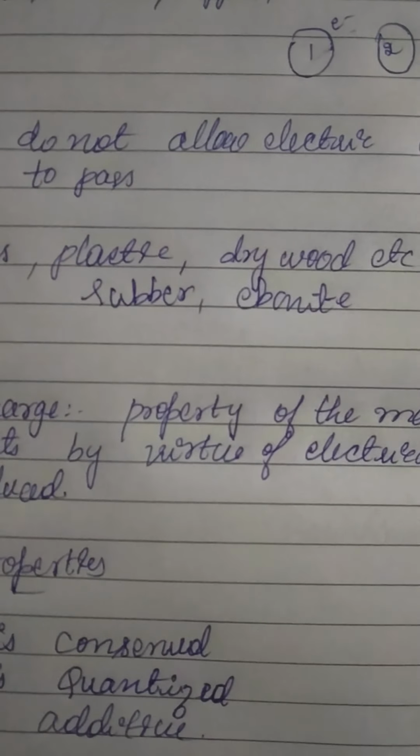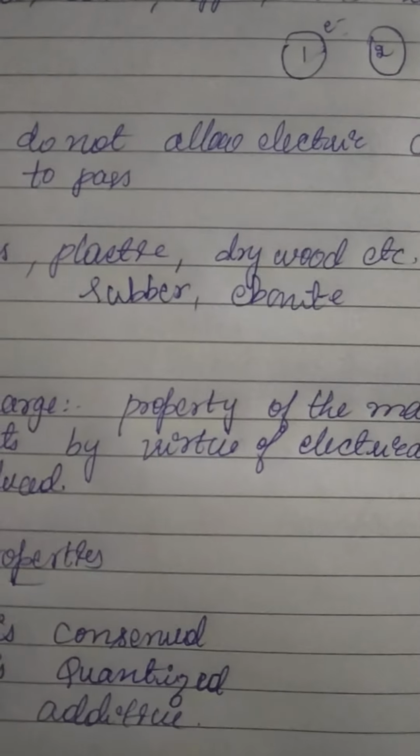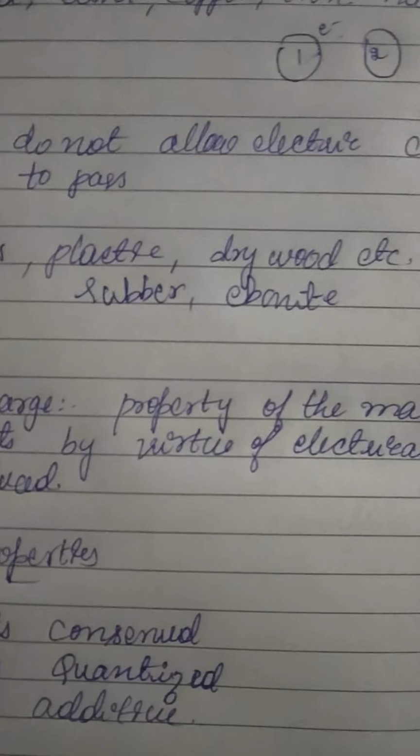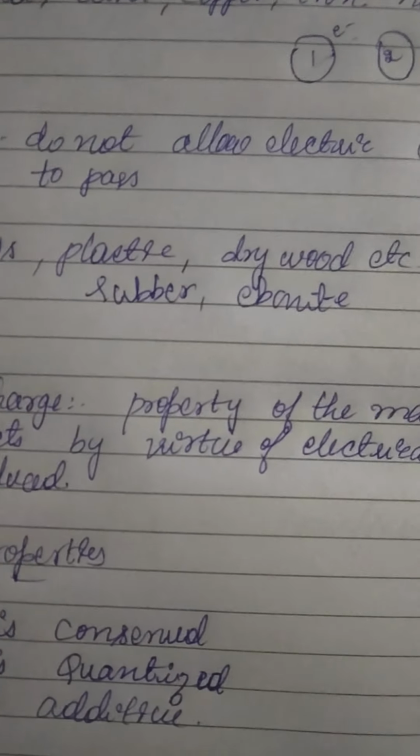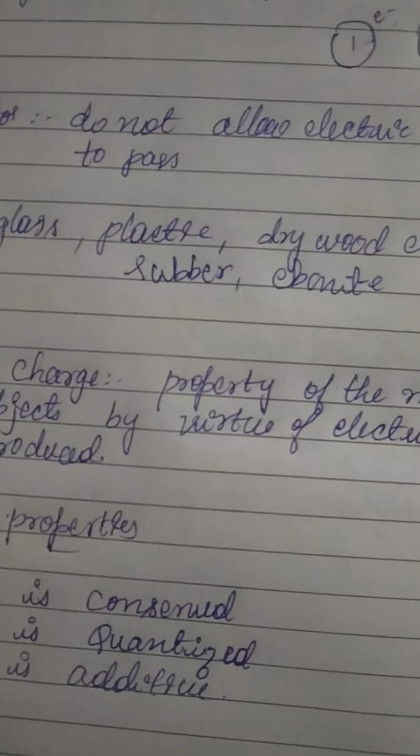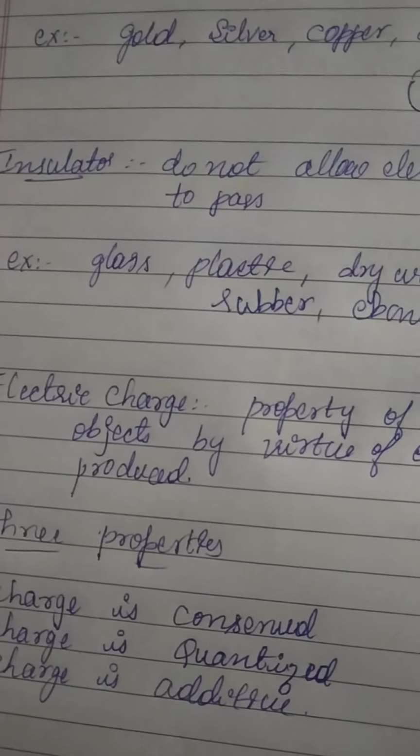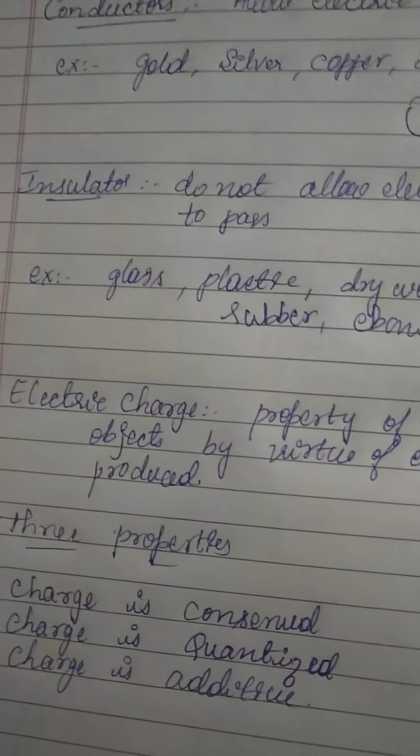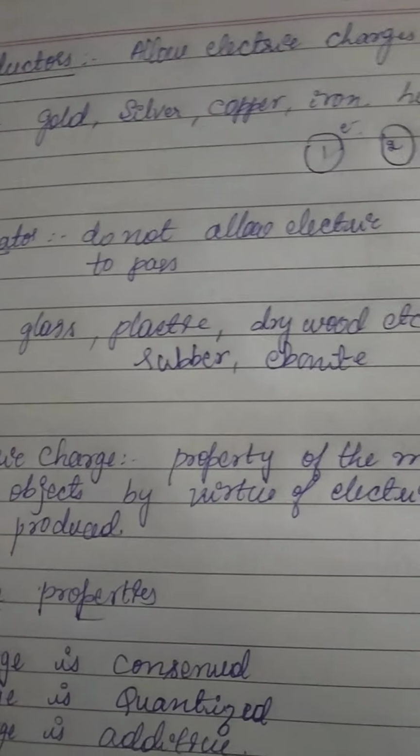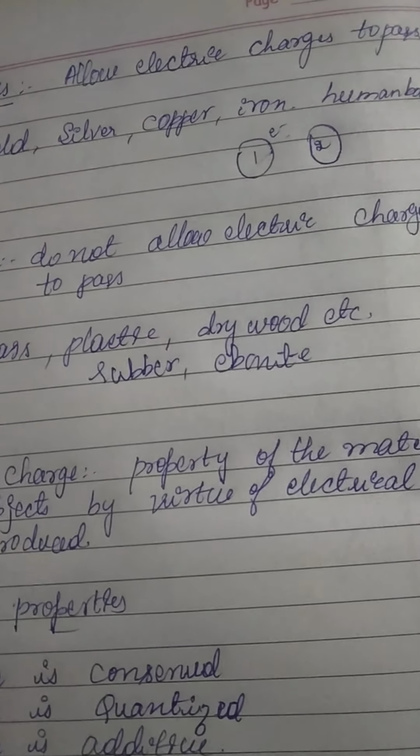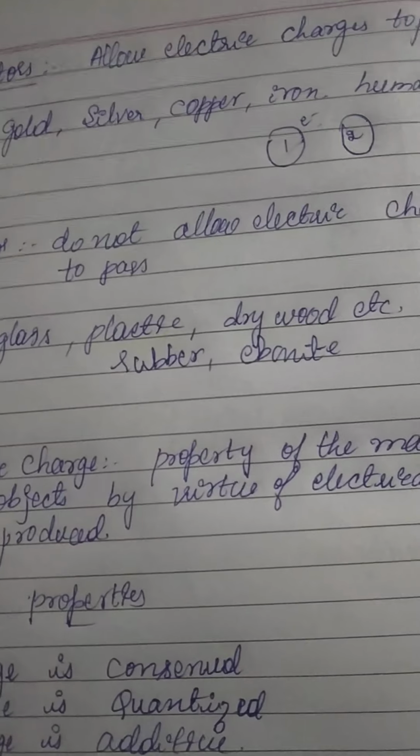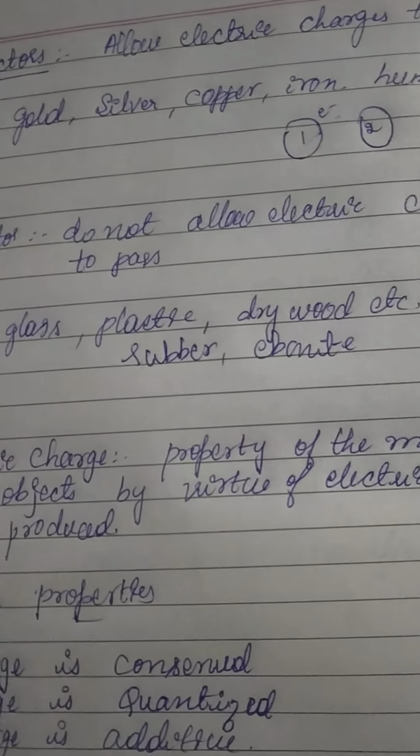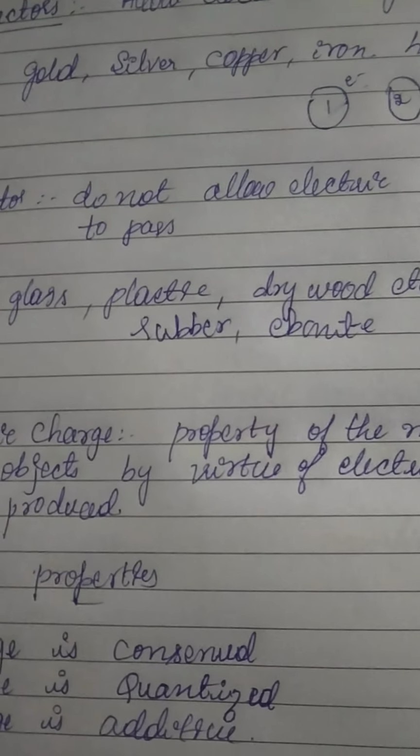If we supply some electric current to a substance, it will allow the electric current to pass through it. That is, it is one of the materials which is a conductor. So electric charge means the property of the material. It is the charge acting on a body when we supply electric current. This is called electric charges.